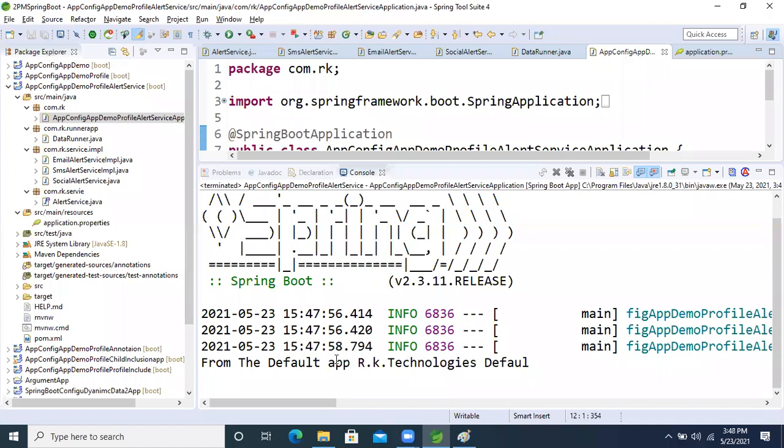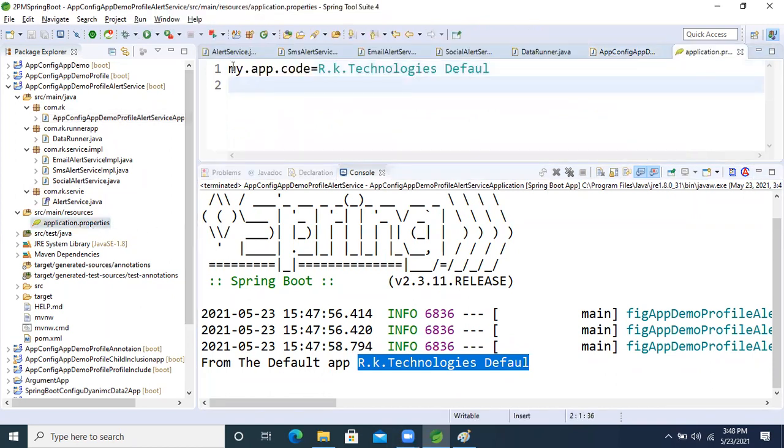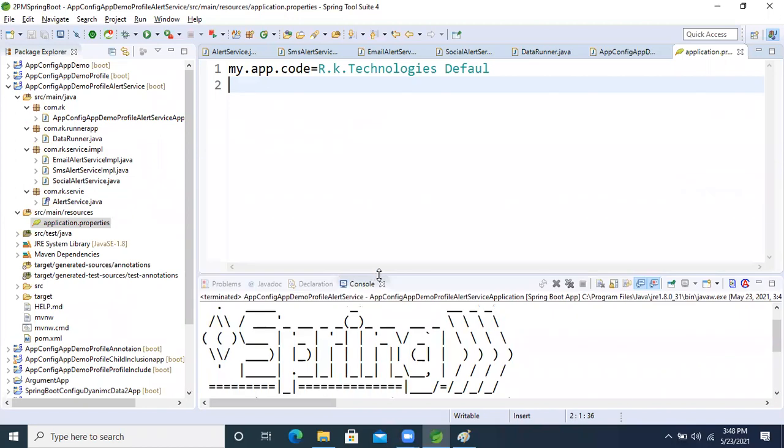Okay, so see, from the default application, what logic is executing, as well as this data, what is it coming from? The default profile, property also, right? See this data, what is it coming from, guys? Property or not? Property profile, right? It's coming from this profile, so it means the property profile is also activating.